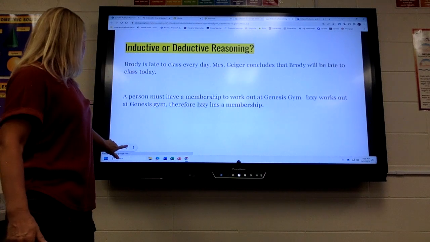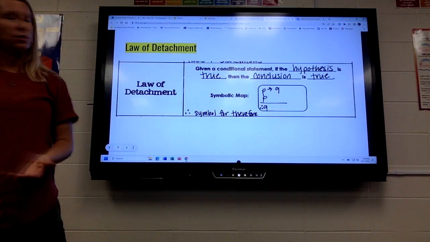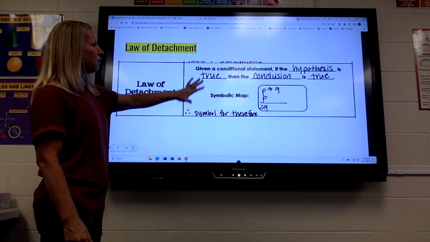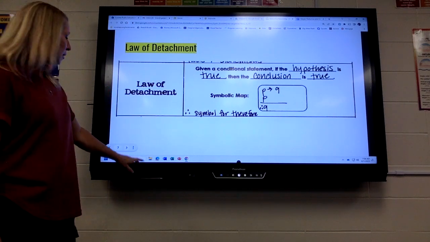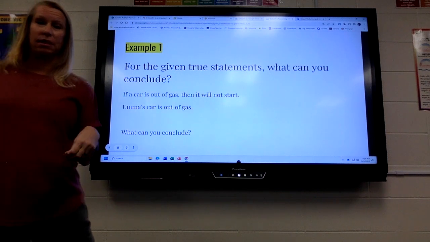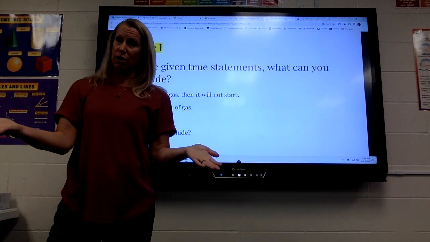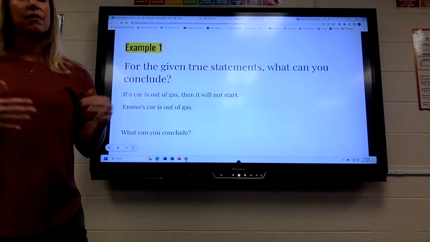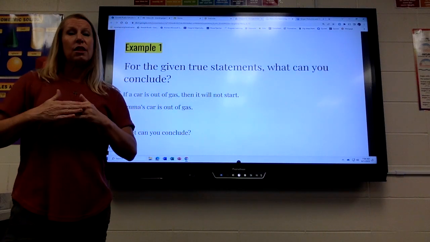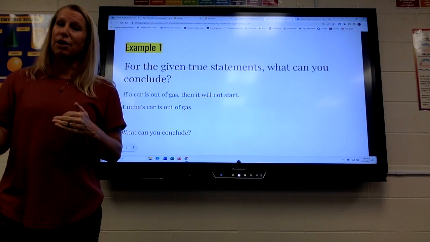All right, let's move on to this right here. So make sure you have that in your notes. And I know that looks kind of confusing, so I'm going to explain that. So basically, you're going to have an if-then statement. Remember, the if part is the hypothesis, the then part's the conclusion. Then you're going to be given a detached statement. The only thing you can ever conclude is the then part, the conclusion.